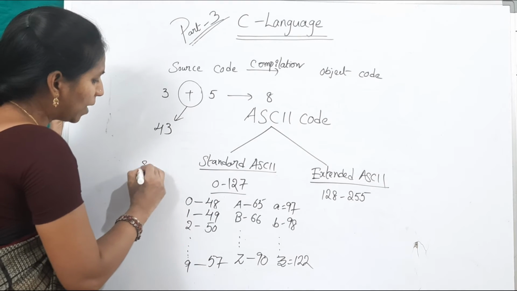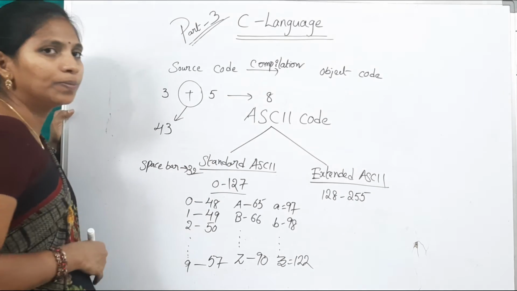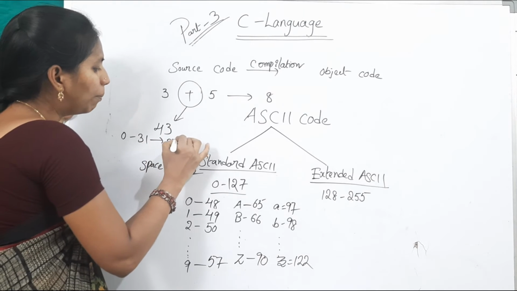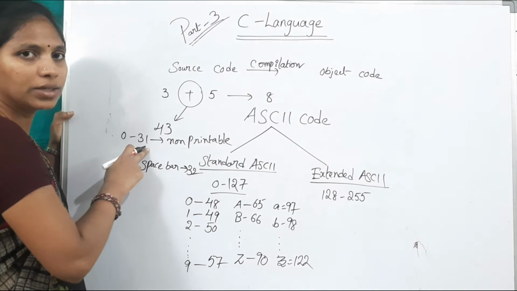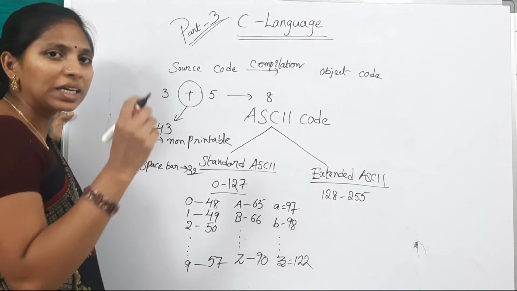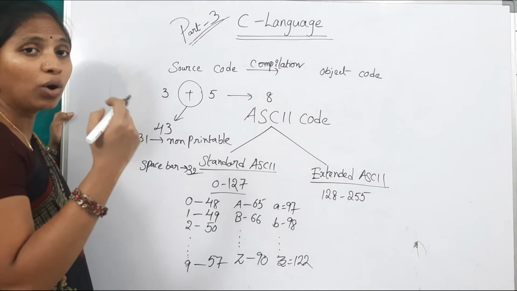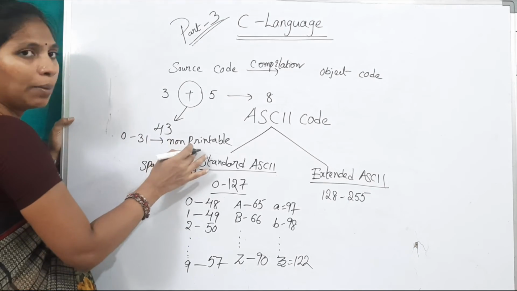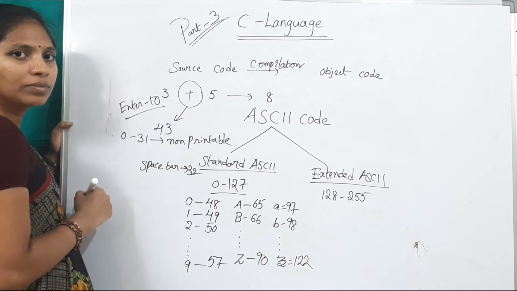And here the space bar ASCII code is 32. From 0 to 31, these are non-printable characters. For example, enter. That is non-printable, but the cursor is placed at the next line. Enter ASCII code is what? 10.